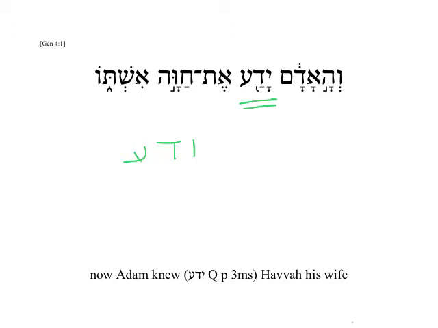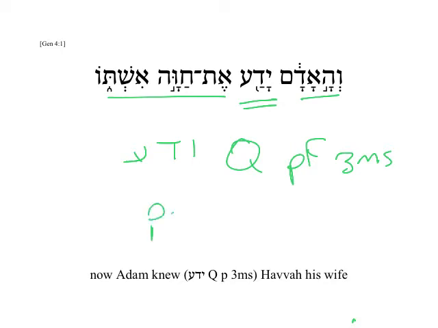And this is a Qal Perfect 3ms. He knew. And in this case, it refers to carnal knowledge or having sexual relations between the man and his wife Chava. And you'll notice because this is in narration, then our default is to use the past tense. And we'll get into some more complicated things later, but that's a good default here at the beginning.